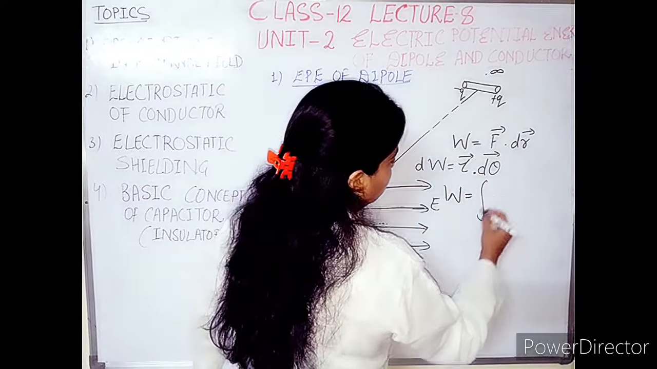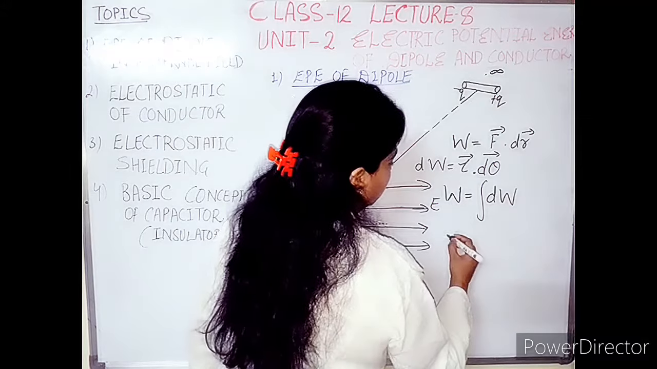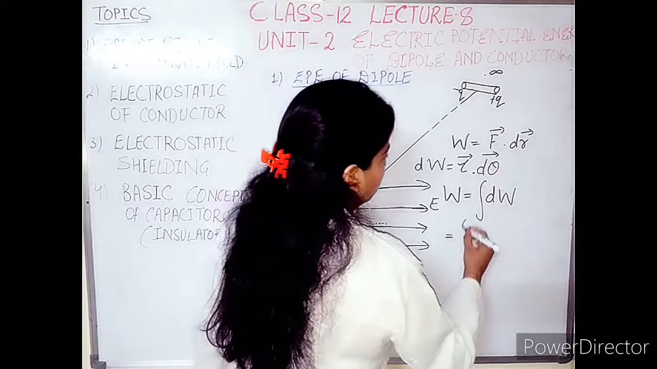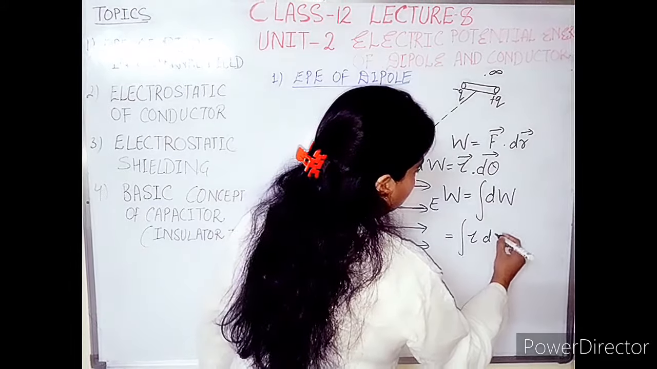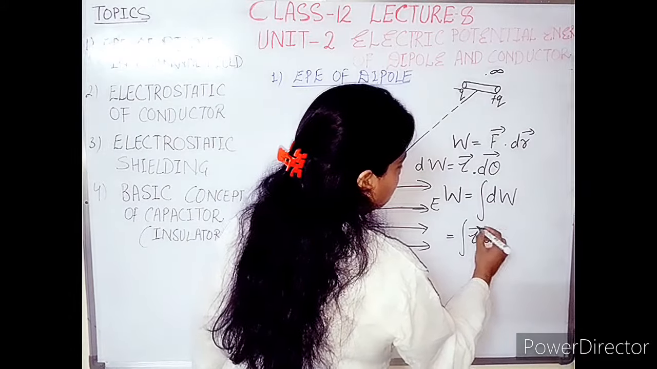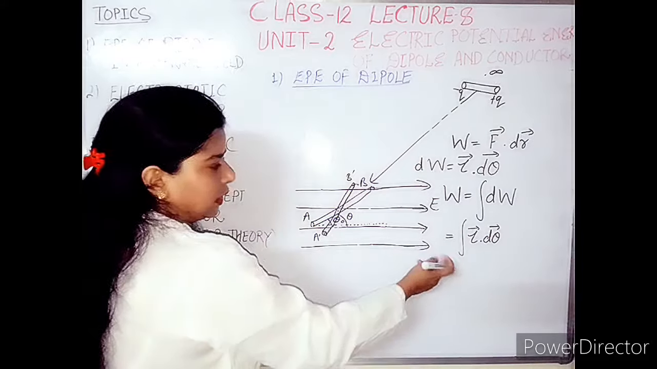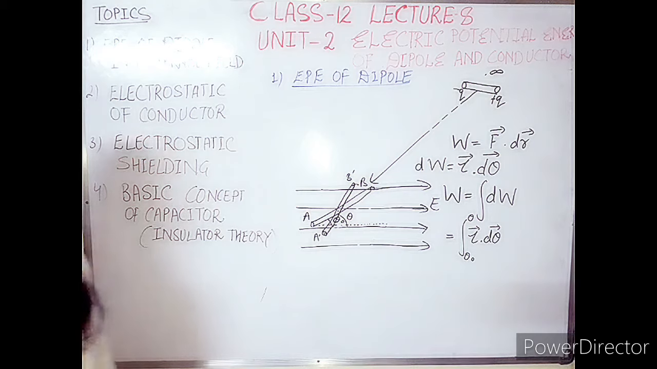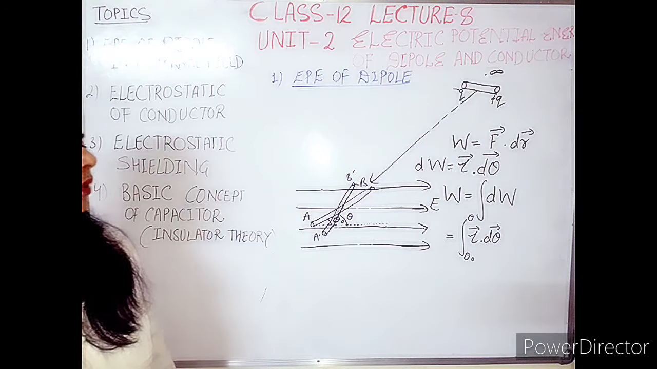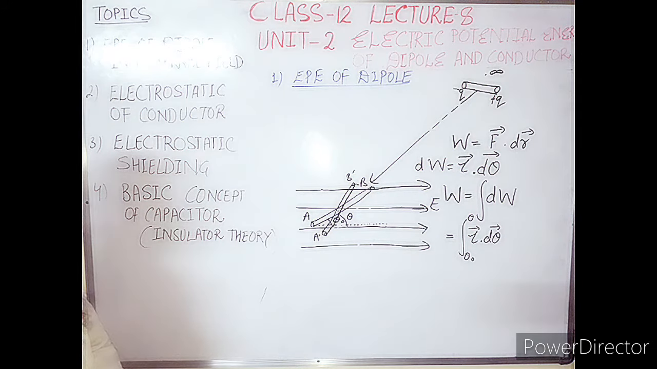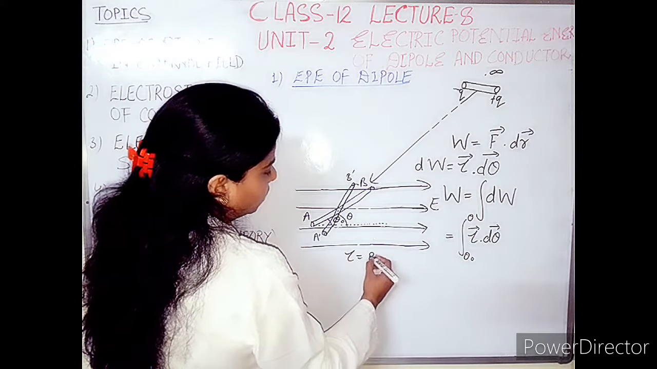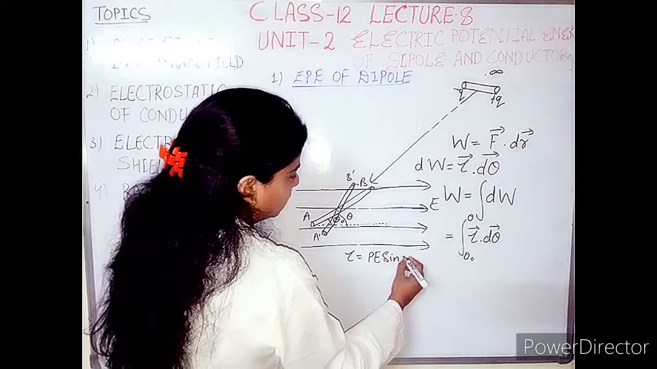So W is equal to what? Integration of dW. Now we can note down this formula as the integral of tau dot d theta, and the initial limit is theta naught, the final limit is theta. So we can consider this case. Now what is the formula for tau? From chapter number 1, you know that tau is equal to PE sine theta.